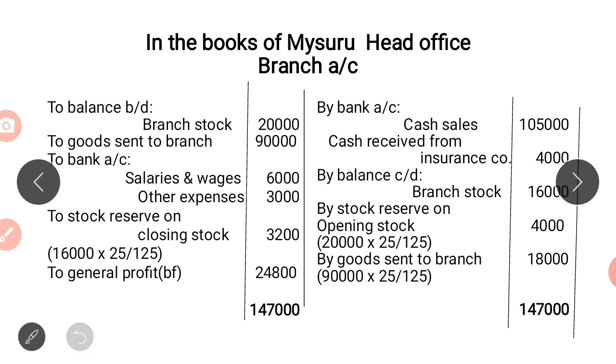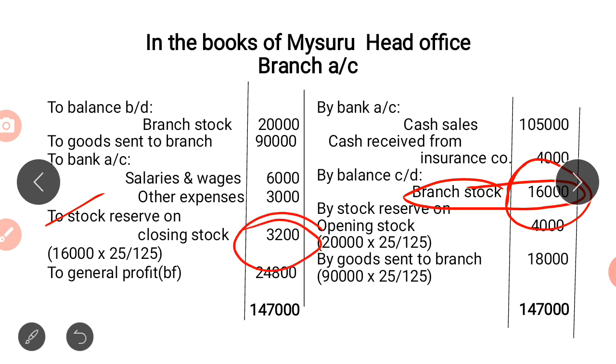Similarly, we have to see on the credit side whether goods have been returned and also the closing stock. Goods returned? No, we do not have any entry relating to goods returned, but we have the value of closing stock. We have closing stock 16,000. On that we have to calculate the stock reserve. So we write to stock reserve on closing stock, on this 16,000 into 25 by 125. So we will get 3,200.